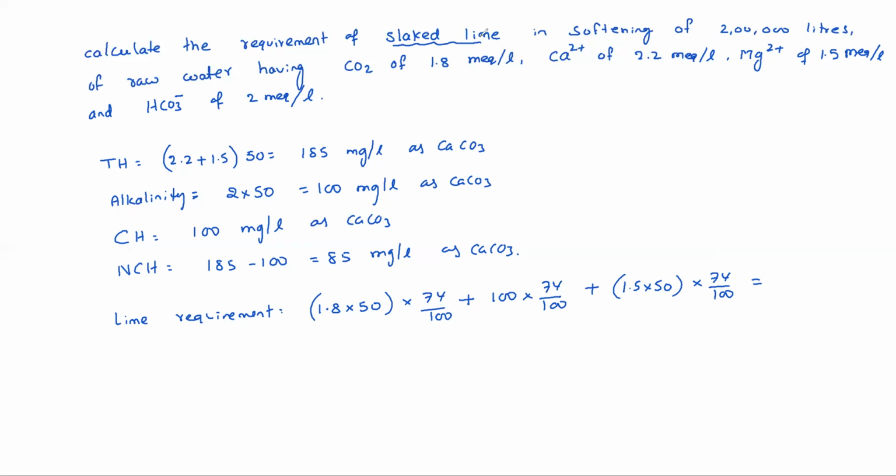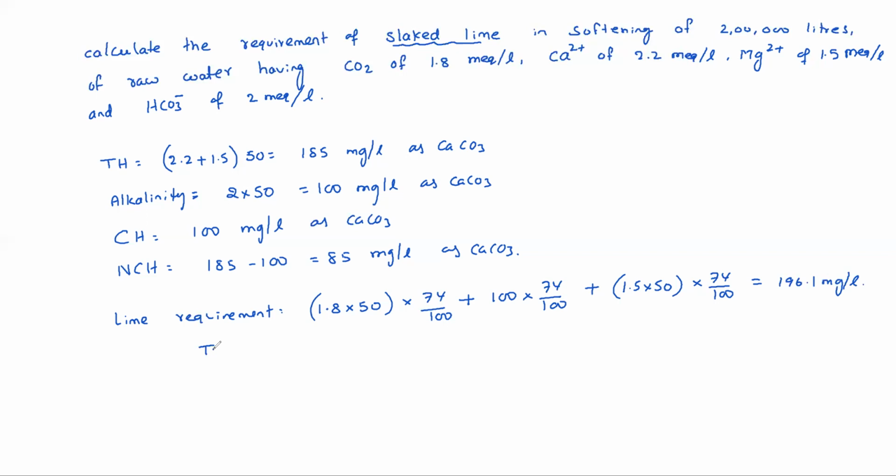So 1.8 into 50 plus 100 plus 75, into 74 by 100, which is 196.1 mg per liter.